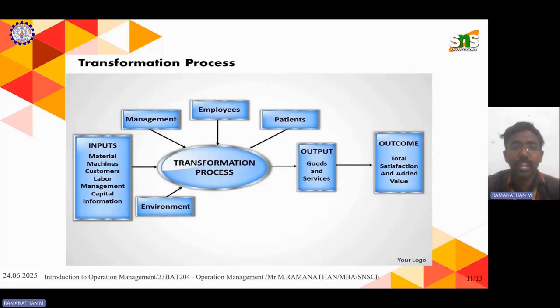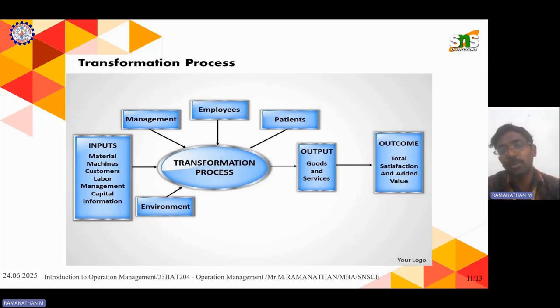This is the advanced transformational process, where inputs like raw material, machinery, customers, customer labor, management, capital, and information are involved, along with environment management and employees. The transformational process has to be effective and efficient so that we come out with the desired output, like goods and services.